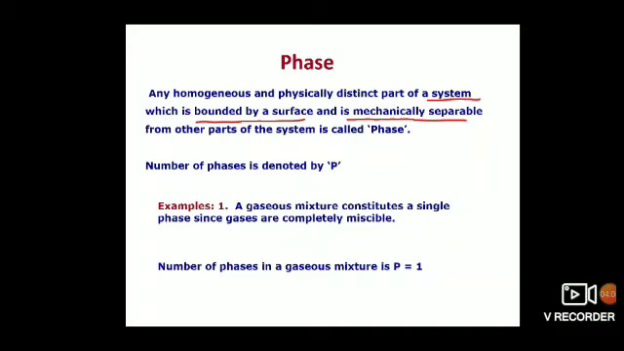So the number of phases in a gaseous mixture is 1. Here we are thinking about mechanically separable. That's why that word is underlined in the definition of phase. So this example is regarding the gaseous phase.